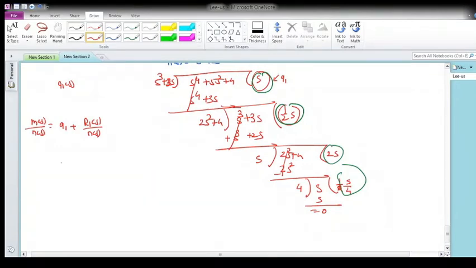Okay, so here the remainder was 2s square plus 4 divided by s cube plus 3s. So here I cannot do the continued fraction expansion. So what I have to do is invert it, because the degree of the numerator is less. For continued fraction expansion, the degree of the numerator must be 1 greater than the degree of the denominator.